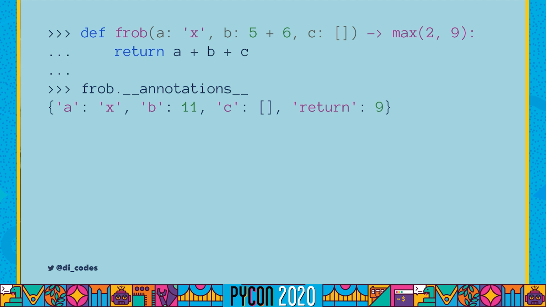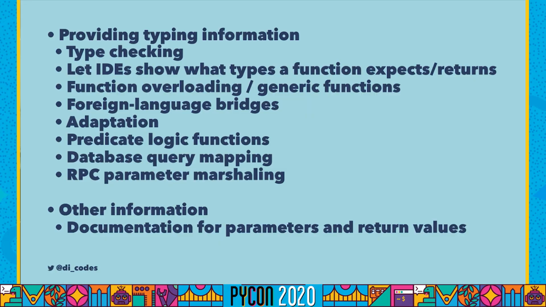So here A would be X, B would be the sum of 5 and 6, which is 11, C would be the empty list, and the return type would be 9. So anything compiling this function or interpreting this function has access to these annotations, but this isn't maybe super useful. And the PEP itself listed a whole lot of uses for this annotation feature. They basically all boil down to: we could do something that looks like static typing with this. And also maybe we could stick some documentation in, but basically the purpose was to do something that looks like static typing.